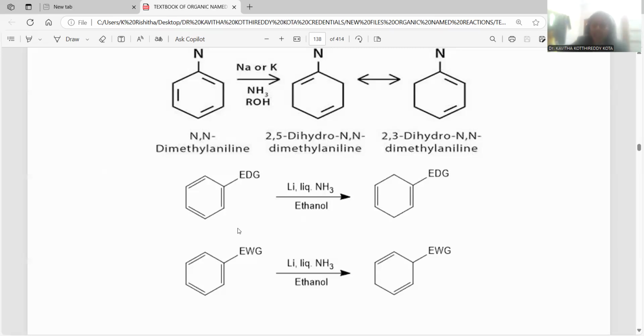Now the electron withdrawing group case. If benzene carries an electron withdrawing group, the regioselectivity is at 1,4 only. Wherever the electron withdrawing group is, that carbon is added with hydrogen. So the 1,4 positions are added with hydrogen atoms. You can notice 1,4 addition. In the case of electron donating groups, 2,5 addition takes place. This is the differentiating factor between the existing functionalities.